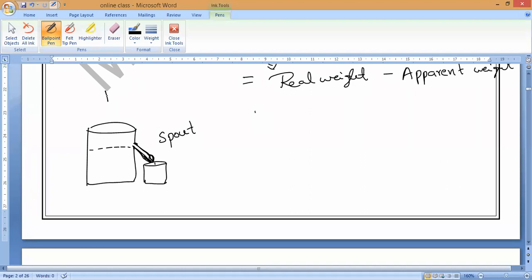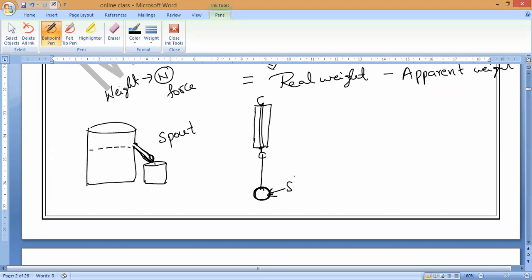Spring balance, because what is the unit of weight? The unit of weight is Newton. It is a force. So now we need one spring balance. A spring balance works based upon gravity. You take some kind of a stone and measure its weight in air, using the spring balance. Is it okay, guys?